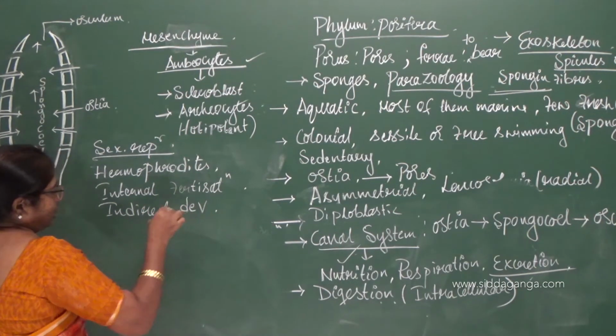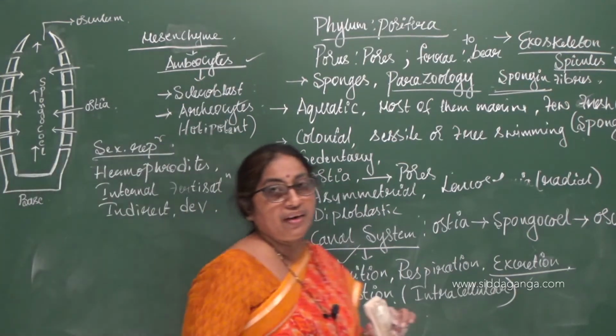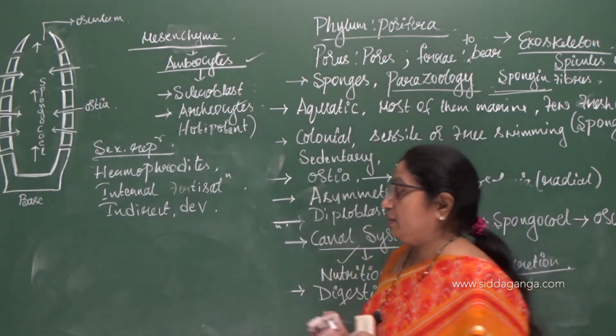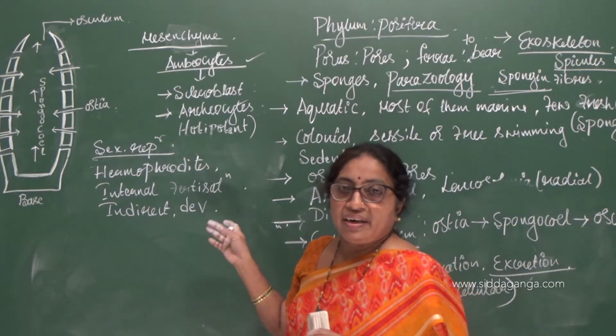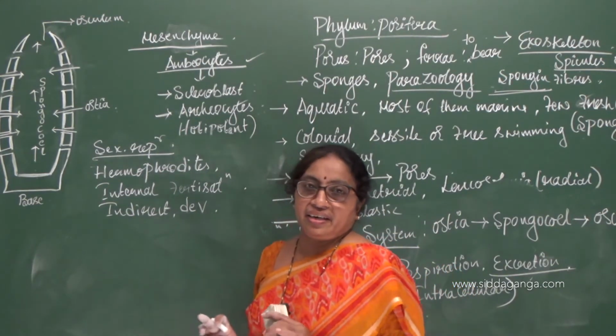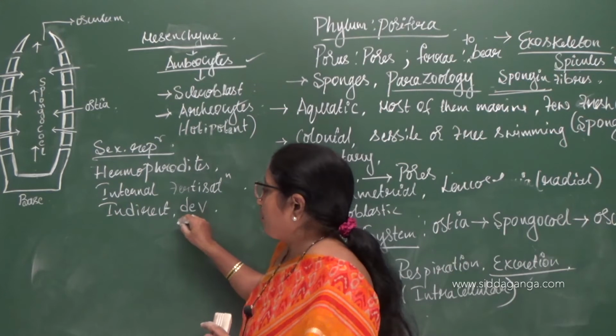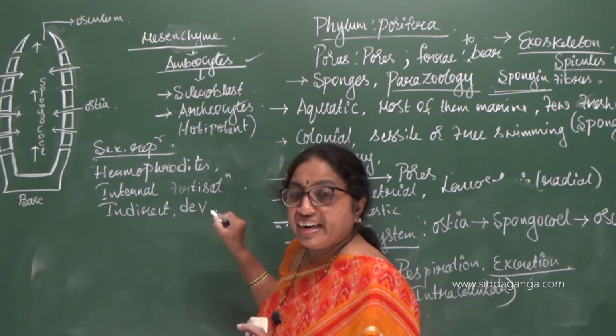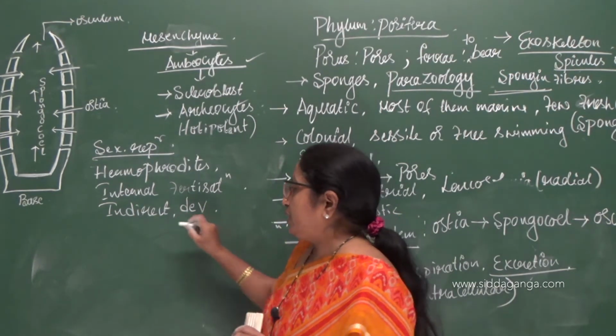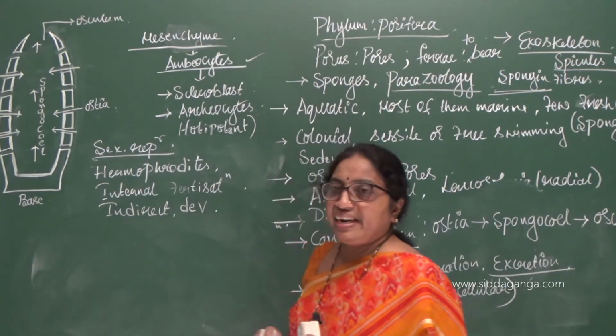In an earlier video, I have explained what is indirect development, direct development and indirect development. In the embryonic development, there is direct development and indirect development.